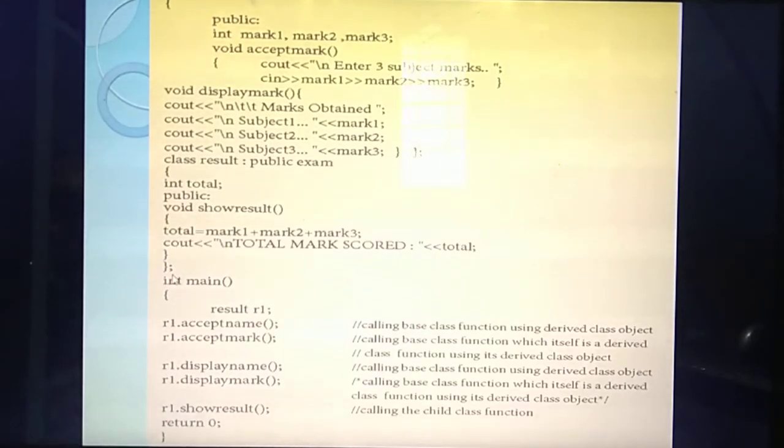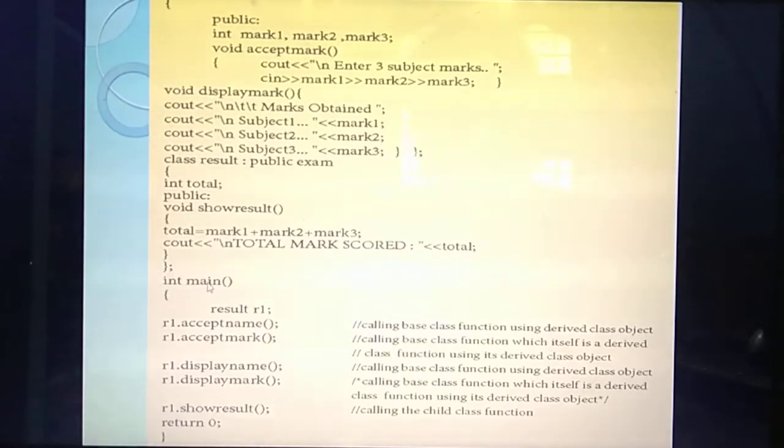So listen carefully. In this program, you have declared 3 classes. What are the classes? Student class, exam class and result. From the student, you have inherited the class called what? Exam. From the exam class, you have inherited the new class called what? Result. So the features you have declared in student can be accessed in the exam class. Then the features you have declared in the exam class are accessed by the class called what? Result. Understood?